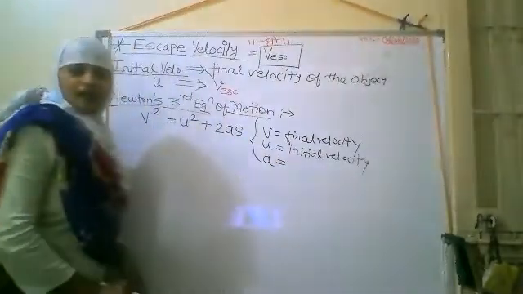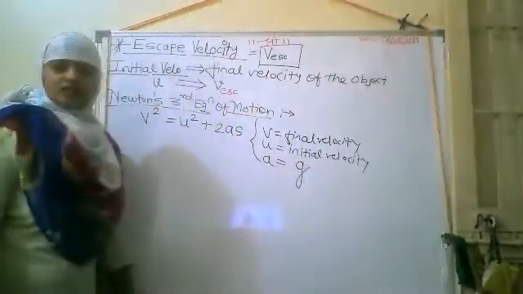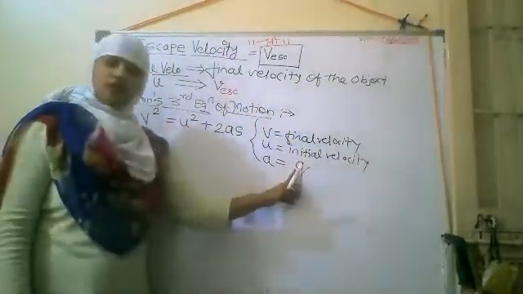In place of a, we will take g. Which acceleration is acting on the object? That is the acceleration due to gravity.